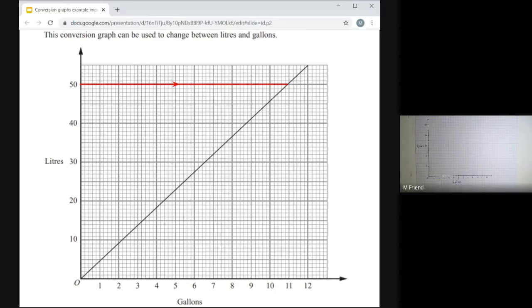And then you turn the corner and you go down, because on the bottom, on the x-axis, is the gallons. And so you need to read where this vertical line hits the x-axis. And that will be our answer in gallons. So 50 litres looks like it's hitting the x-axis at